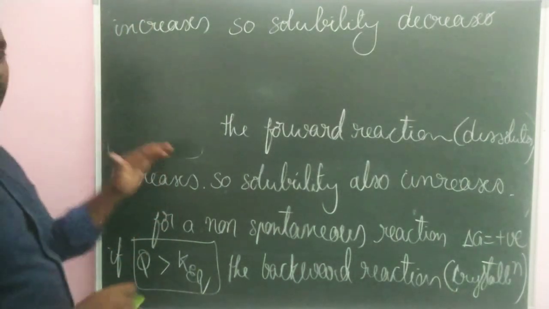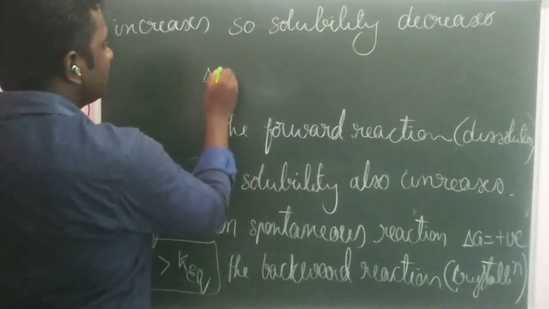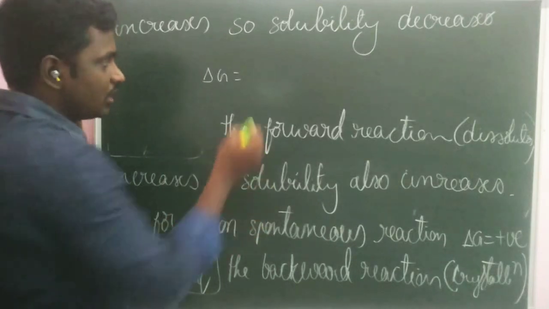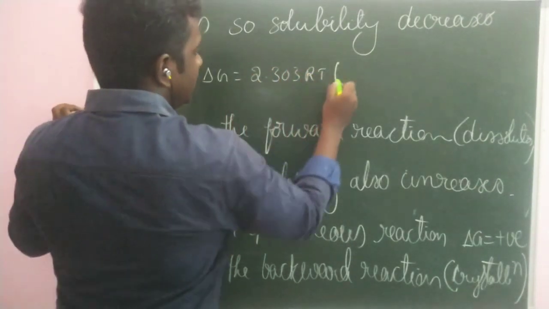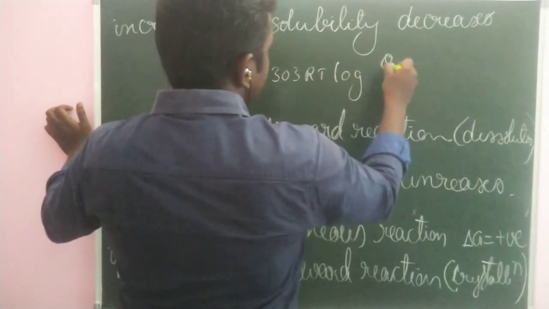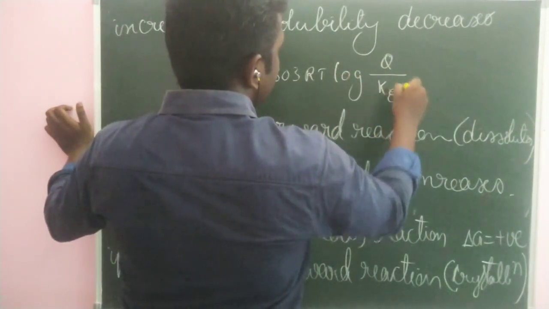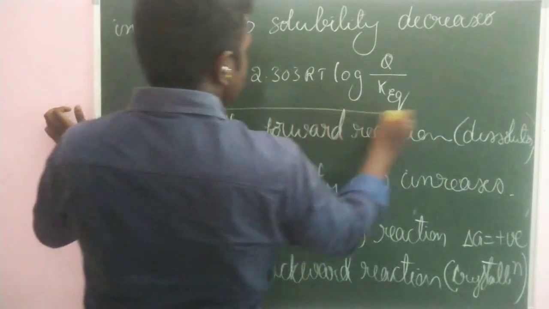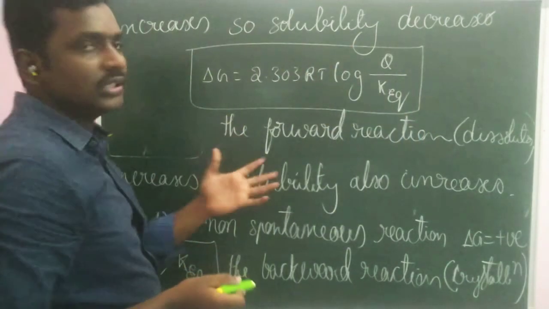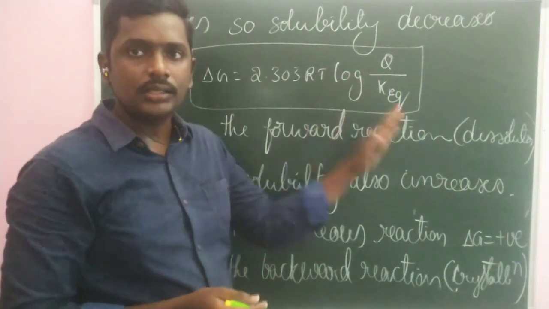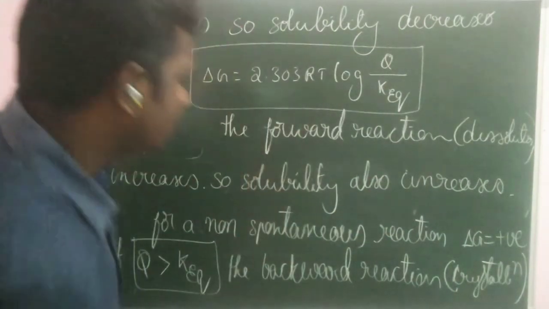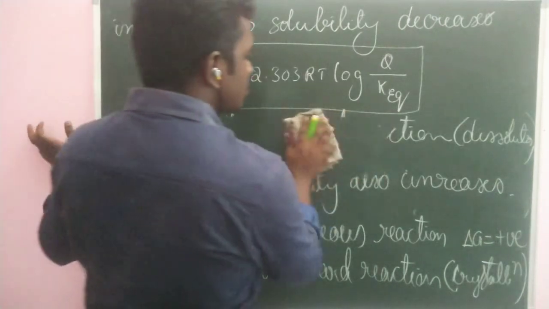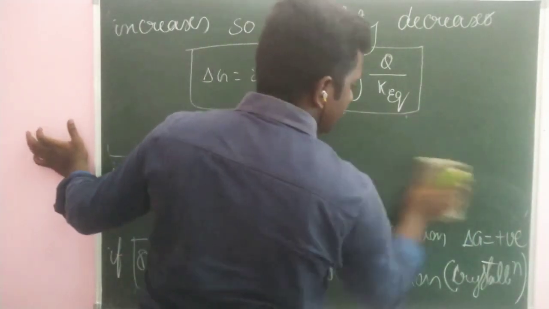So this is the very important thermodynamic formula that gives information about the solubility of any substance: 2.303 RT log reaction coefficient to that of equilibrium constant. From this formula, it will be easy to determine the solubility when you know the ionic product and equilibrium constant values. And another important factor, as I told you, is that solubility depends upon temperature.